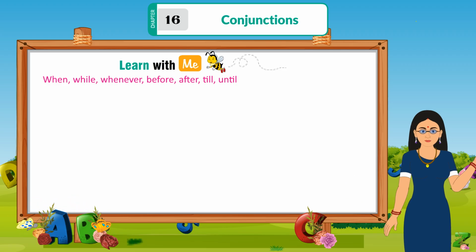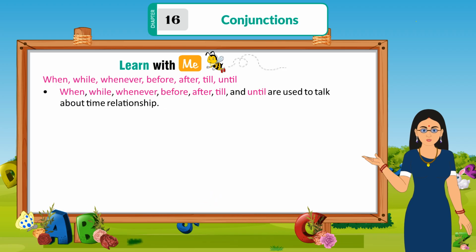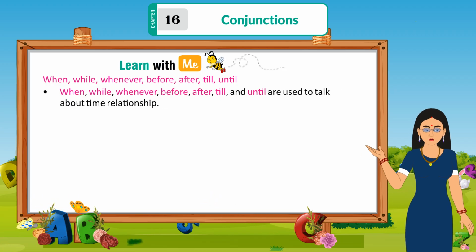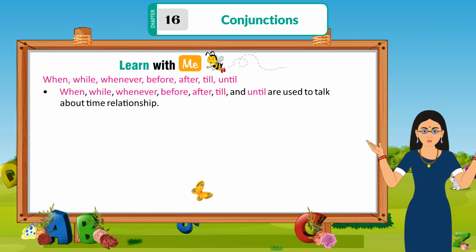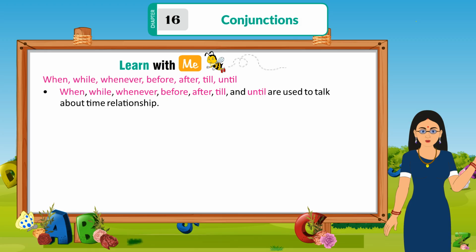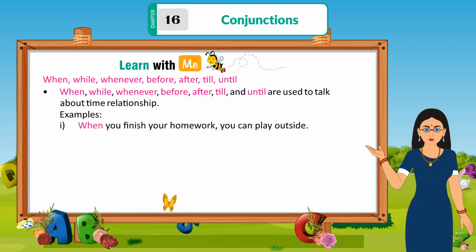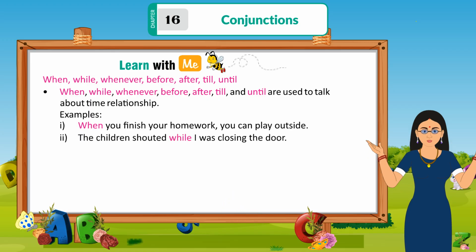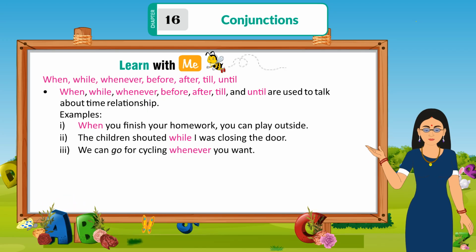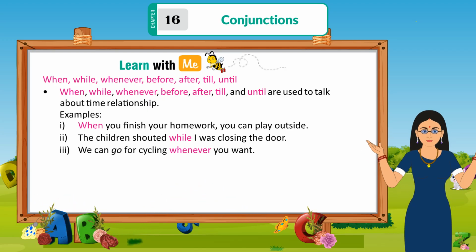When, while, whenever, before, after, till, until. These are used to talk about time relationships. Examples: When you finish your homework, you can play outside. The children shouted while I was closing the door. We can go for cycling whenever you want.